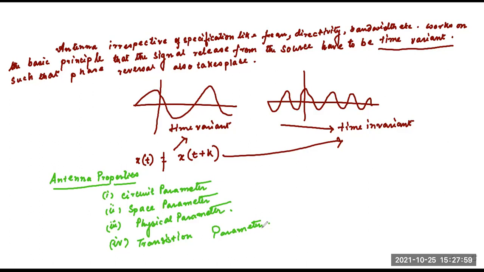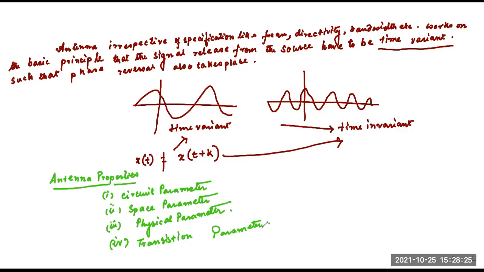And physical parameters affecting antenna are temperature, pressure, size of antenna, structure of antenna, material used for antenna, coating provided, etc. Similarly, under transition parameters, the losses due to conduction, convection, attenuation produced, etc.